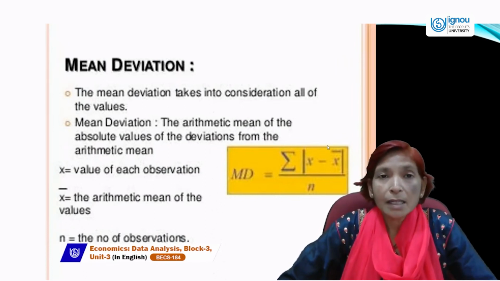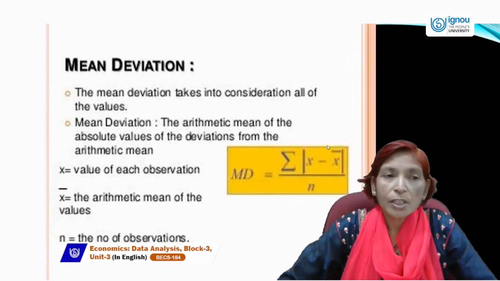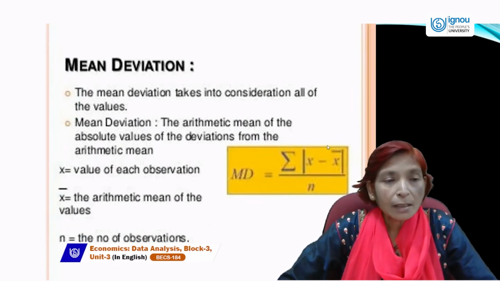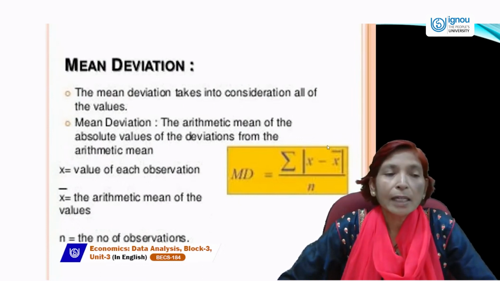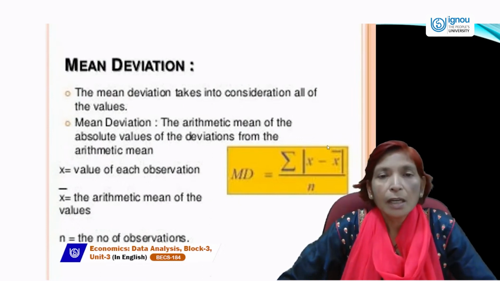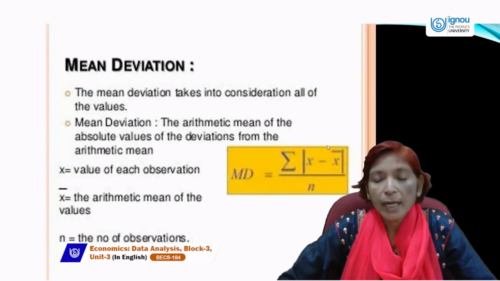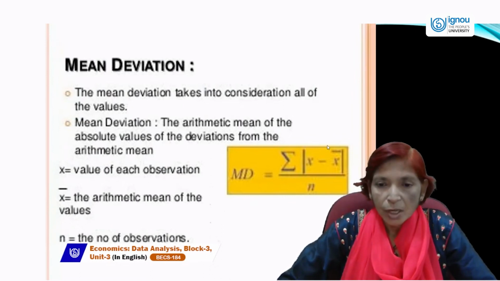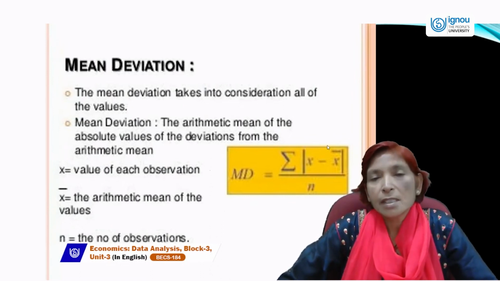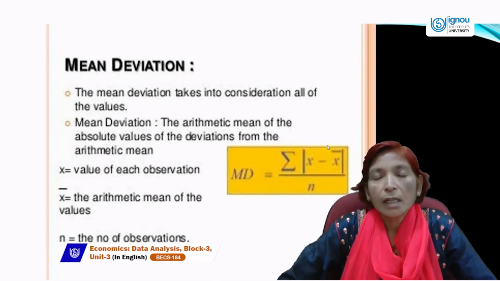That's why there is one drawback of this mean deviation. Generally mean deviation is based on the mean and all the observations, so it is good. But one drawback while calculating mean deviation is that here we are putting mod, like sigma mod x minus x bar divided by n. But this mod is taking all values in a positive way.